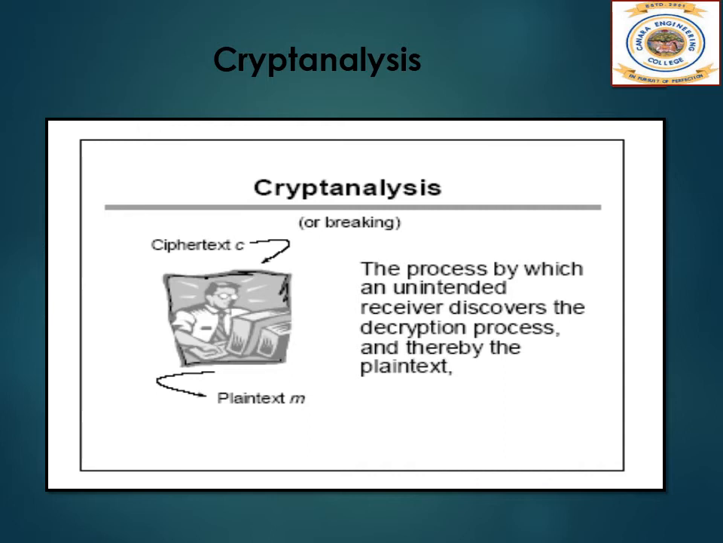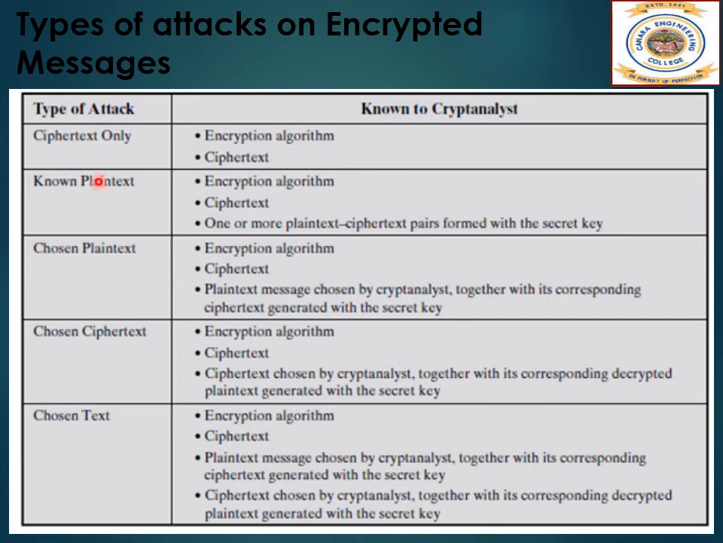There are two general approaches to attacking a conventional encryption scheme. One is cryptanalysis. Cryptanalytic attacks rely on the nature of the algorithm plus perhaps some knowledge of the general characteristic of the plain text, or even some sample plain text ciphertext pairs. This type of attack exploits the characteristic of the algorithm to attempt to deduce a specific plain text or to deduce the key being used.